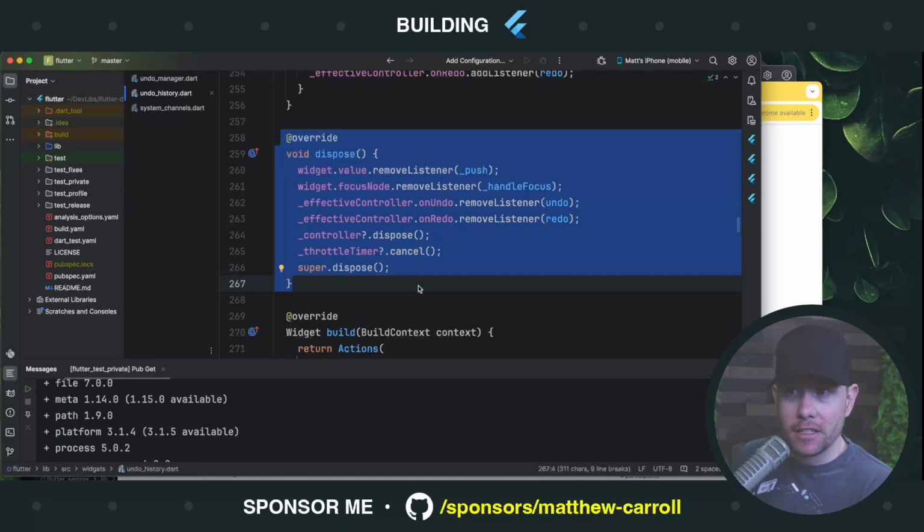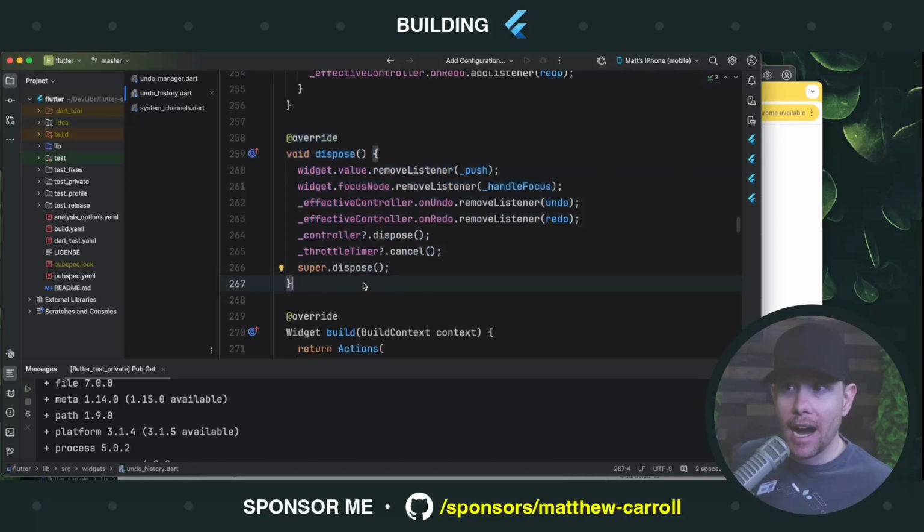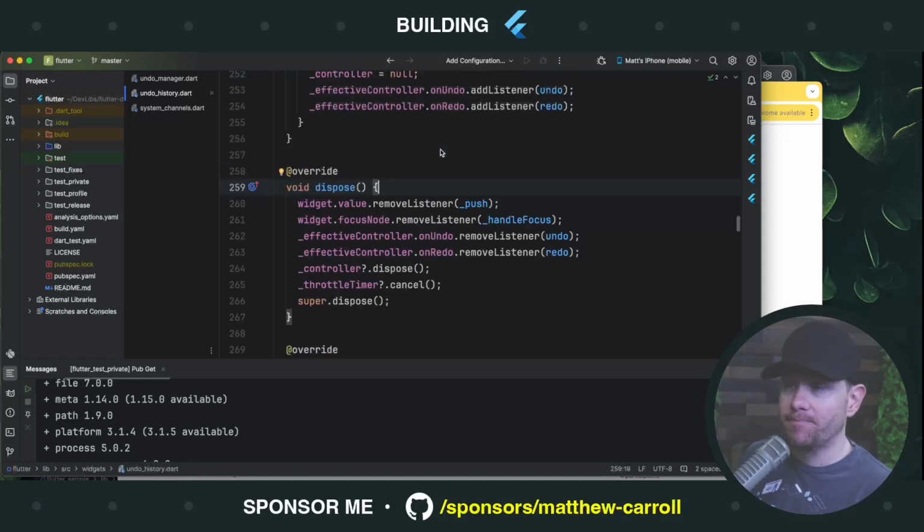Now, again, yes, that's a memory leak, but I can imagine situations where that's worse than a memory leak. Because if we're still registered as the client, undo redo is calling methods on us after we've been disposed. This state object isn't even valid anymore after dispose is called. And yet we are still receiving undo redo signals.